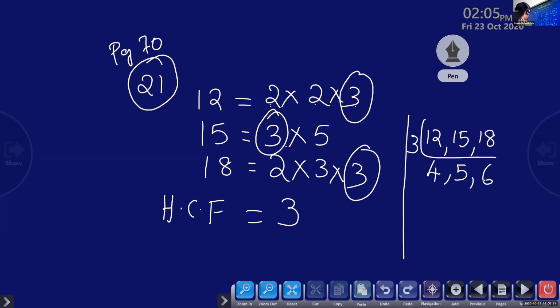Okay. So children, is there any other common number to divide here? Is there any other common number? No, ma'am. Here we cannot take. 4, 5, 6, all are different. So here only we can do till 3.